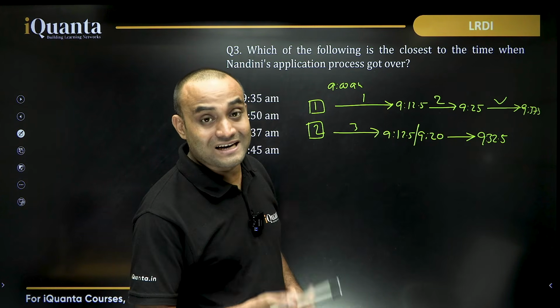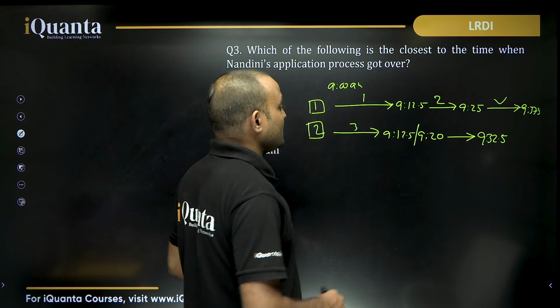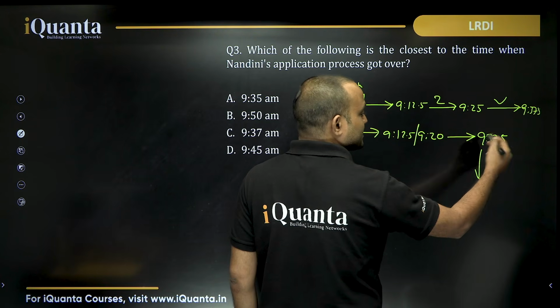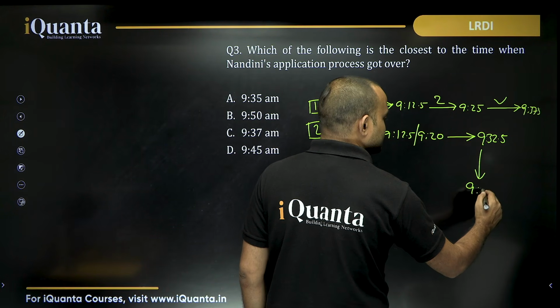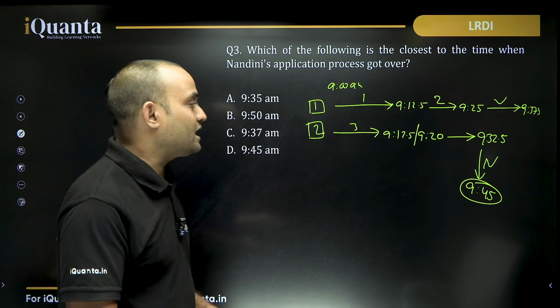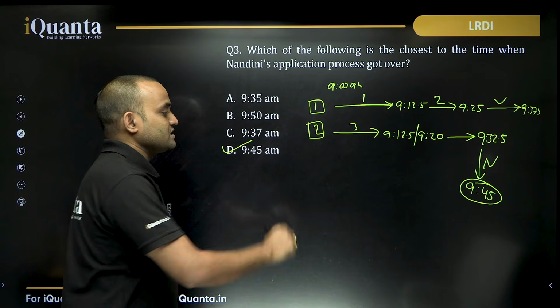Now, at the earliest, Nandini's application will start processing at 9:32.5, and it will take 12.5 more minutes, means by 9:45 Nandini's application will be finished and the application process will get over. So the answer is option D.